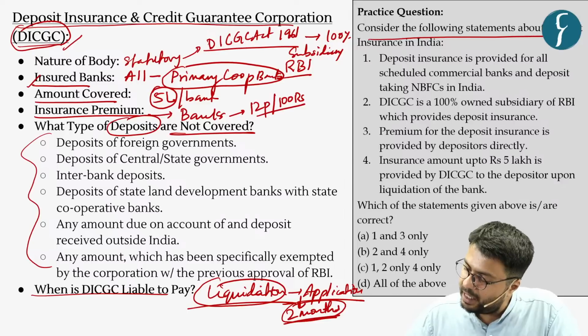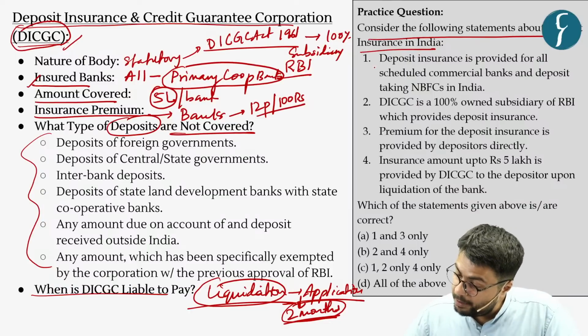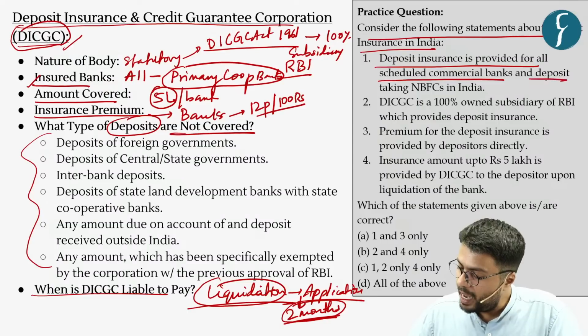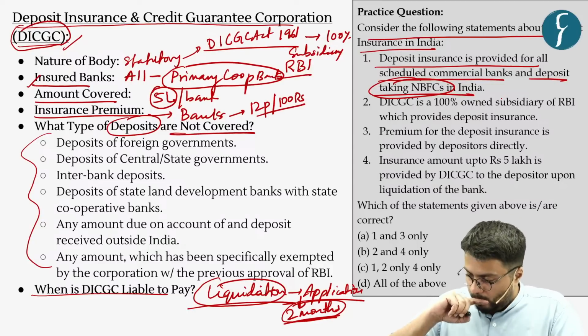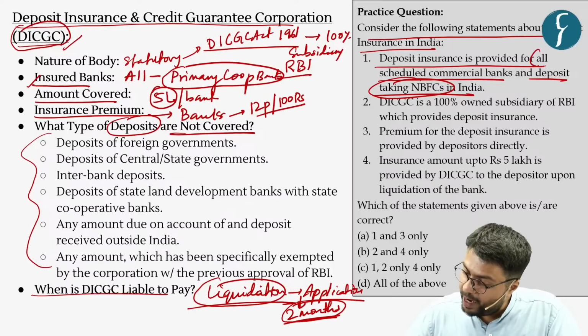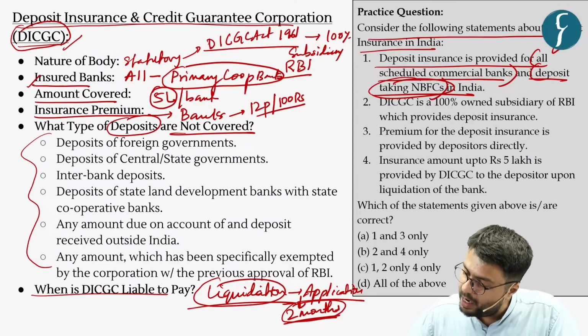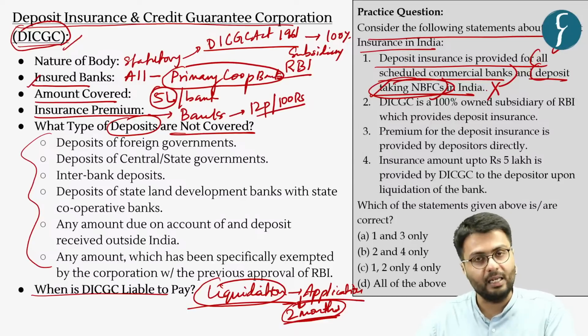Consider the following statements about deposit insurance in India. The first statement: deposit insurance is provided for all scheduled commercial banks and deposit taking NBFCs in India. Now these are provided for all commercial banks in the country. However, these are not provided for NBFCs in the country. Hence, statement 1 here is incorrect.